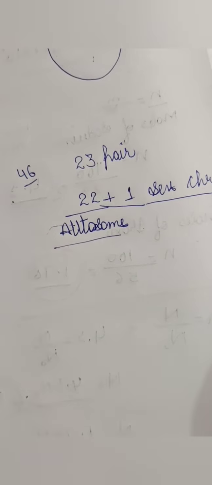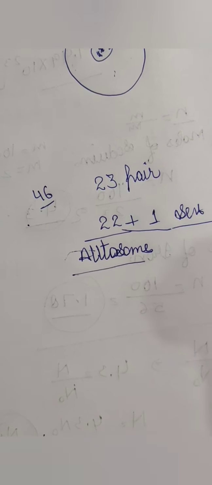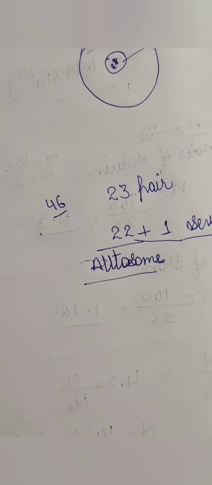So 22 plus 1 makes a full 23 pairs of chromosomes, which will be 46 in number. Now these autosomes carry characteristics such as height, color, and different things which a child or offspring gets from their parents. So they will be the traits or characteristics.